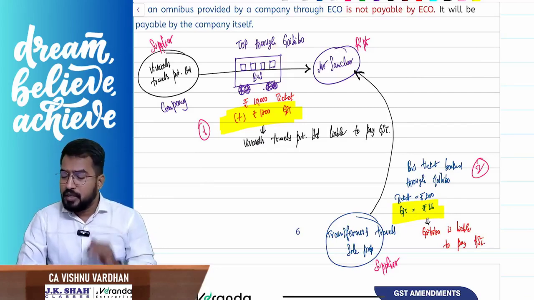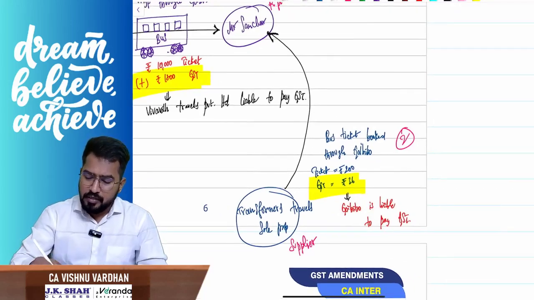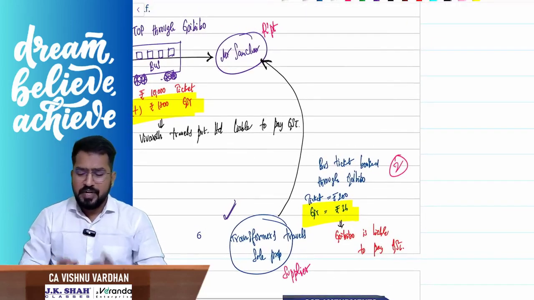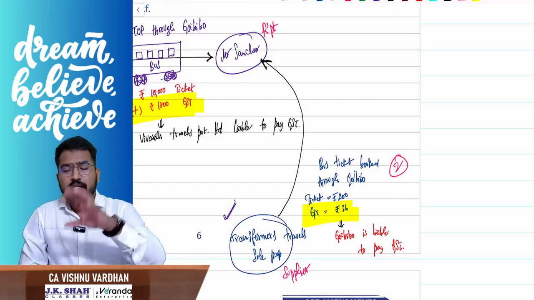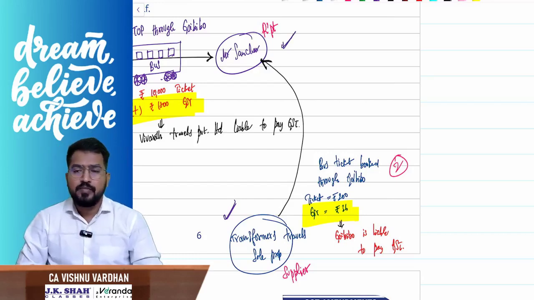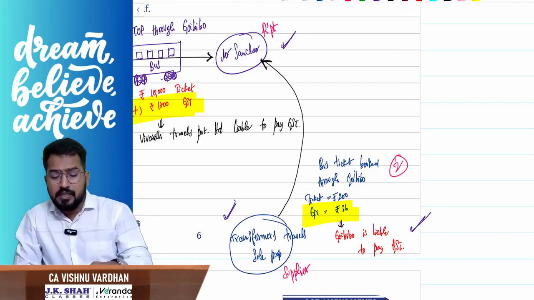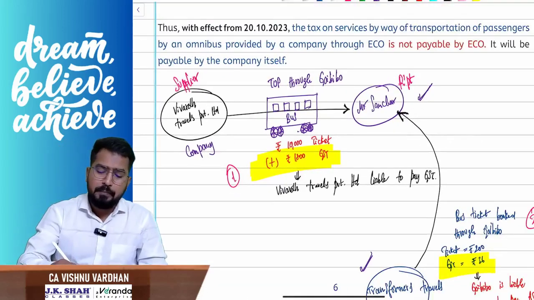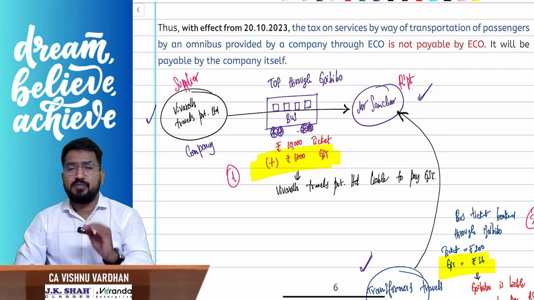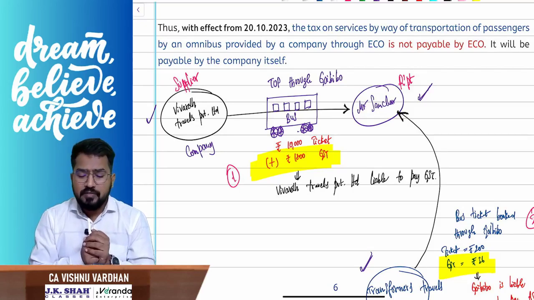You know that. Now, if for example there is a sole proprietor called Transformers Travels sole proprietor who is operating a bus from Chennai to Hyderabad. Imagine there is a person by name Mr. Sanchar. He is booking the bus ticket using GoIbibo. In that case, who is liable to pay GST? GoIbibo is liable to pay GST. But sir, if the same bus is operated by a transporter called Vivar the Travels Private Limited, and then the passenger Sanchar is buying the ticket using GoIbibo, then who is liable to pay GST? The company Vivar the Travels Private Limited is liable to pay GST.